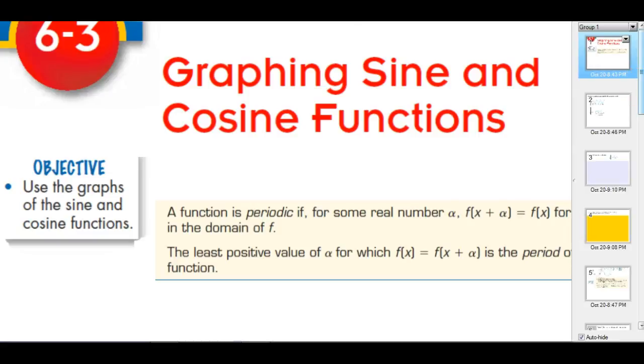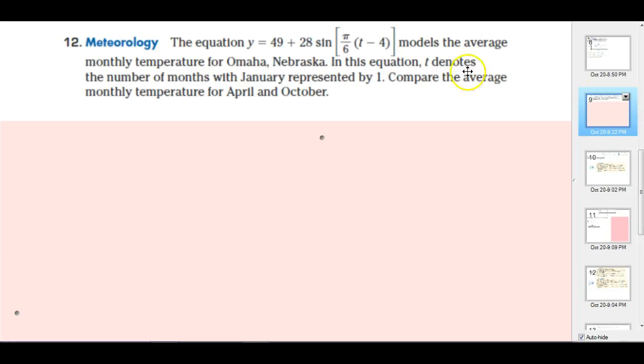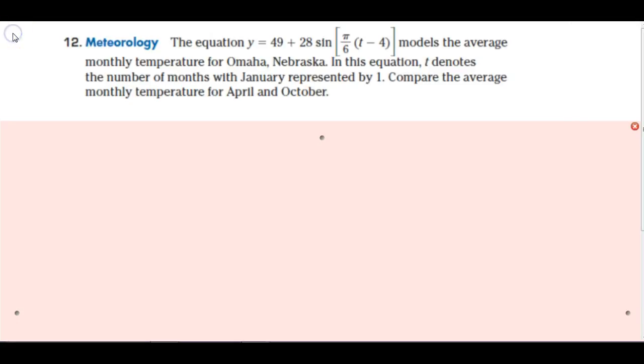We left off right around here. You can either pause the video here and read the problem yourself, or listen to me as I set it up for you. There's an equation, y equals 49 plus 28 sine of pi over 6 times (t minus 4).